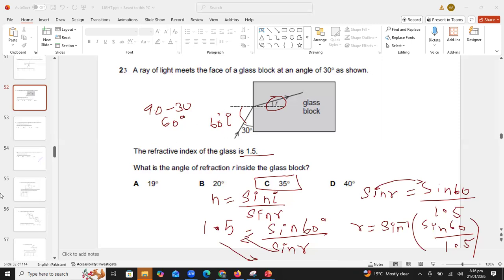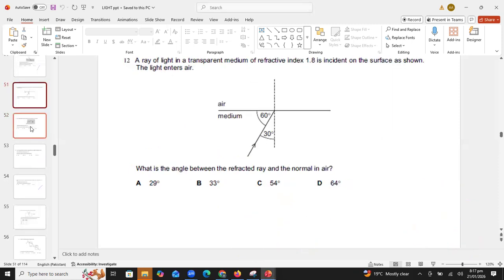Acha, most of the students yesterday didn't join the next meeting. In the next meeting, I told you the concept of what happens when the light ray moves from denser medium to air and how we can calculate the angle. So I'm repeating again, beta. You can see in this diagram the light is incident in the denser medium. Okay, you can see here, beta, light is incident in the denser medium. All right.